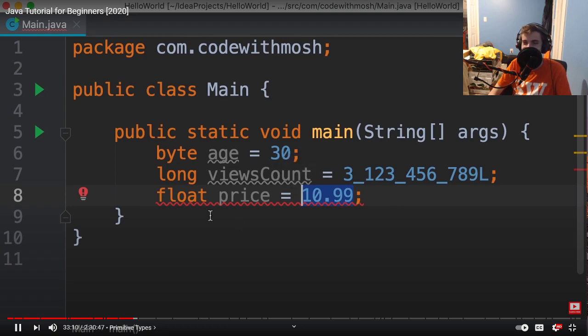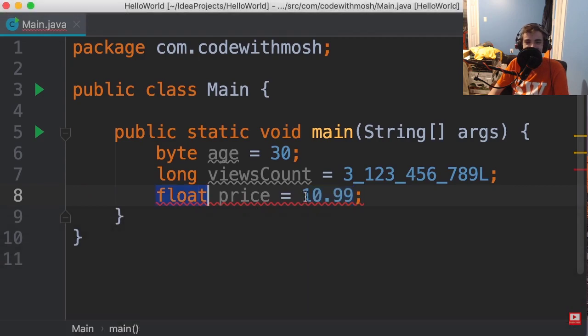So even though we set the type of this variable to float, Java sees this number as a double. So just like how we added a suffix to this number to represent it as a long, we need to add a suffix here to represent this number as a float, and that suffix is f. Once again, we can use an uppercase or lowercase f. So these are examples of decimal numbers. And now let's store a character.